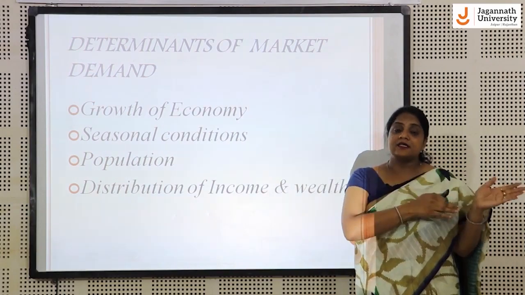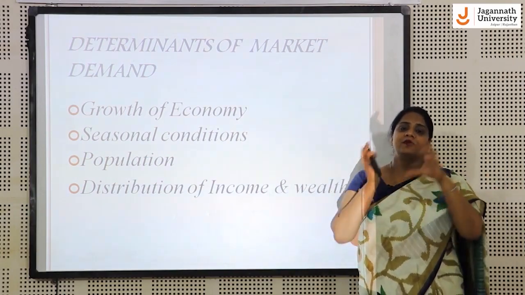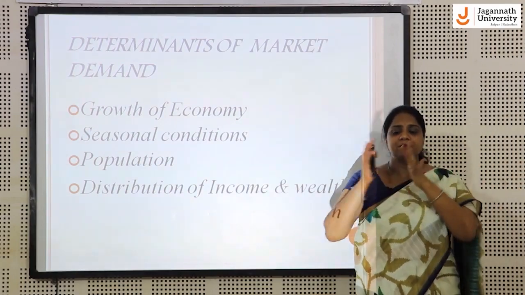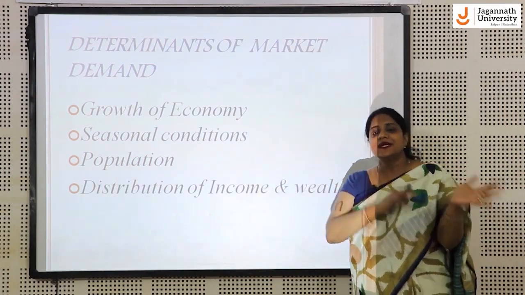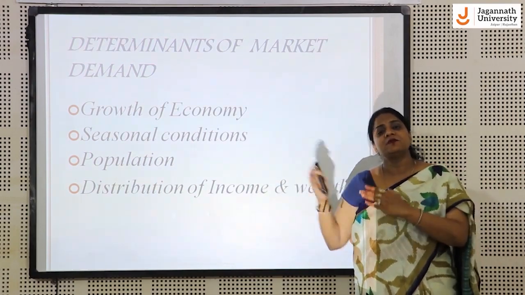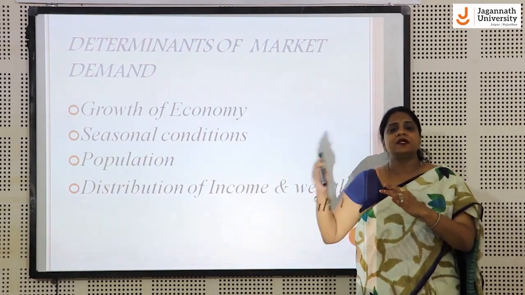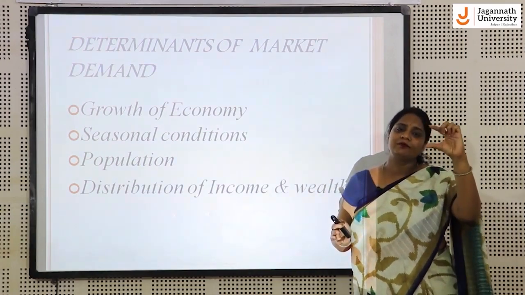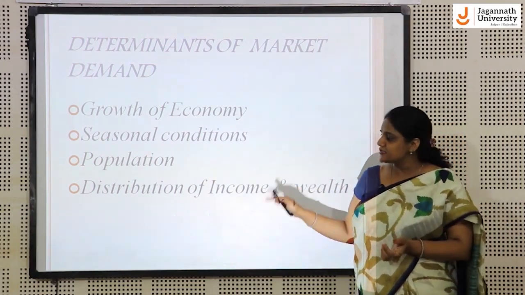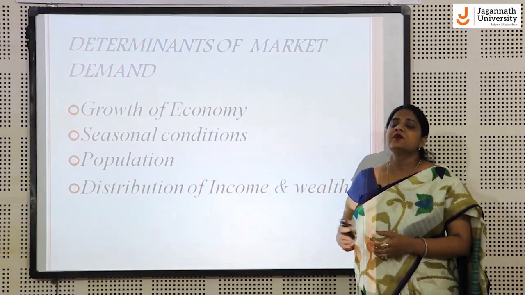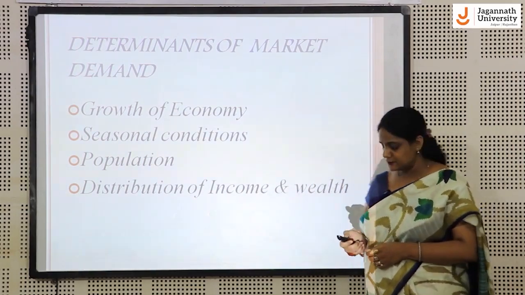Otherwise, if it is distributed unevenly, meaning some people have a larger share of the economic resources and the majority of the population has a smaller share, in that case the demand will be less, because the affordability will be only for that small section of people who have more control over the economic resources. So basically, distribution of income and wealth also determines what level of demand prevails in that particular market.